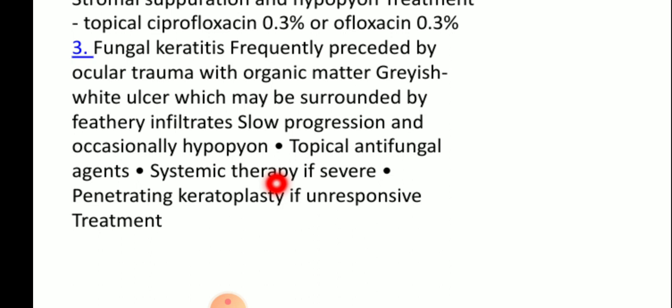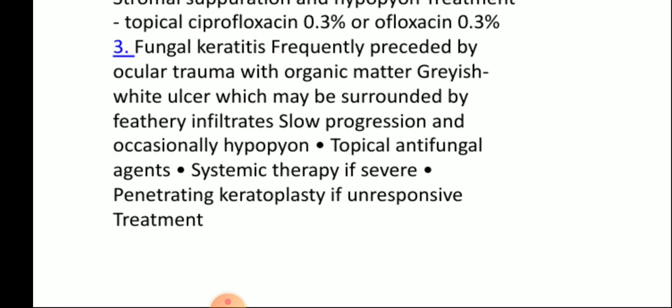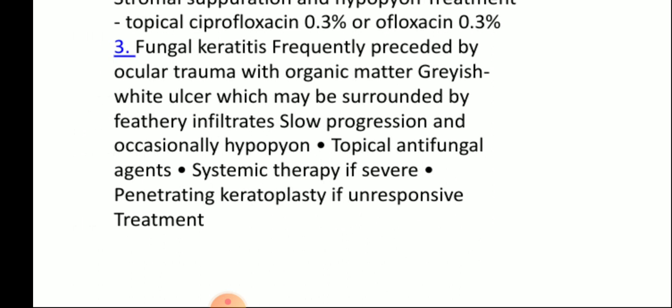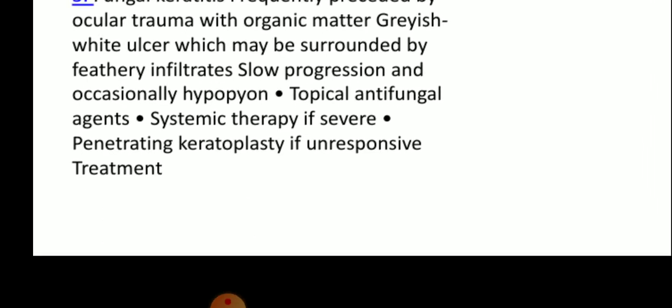Topical antifungal agents are used for the treatment. Systemic therapy is used if it is severe, and penetrating keratoplasty is done if the treatment is unresponsive.